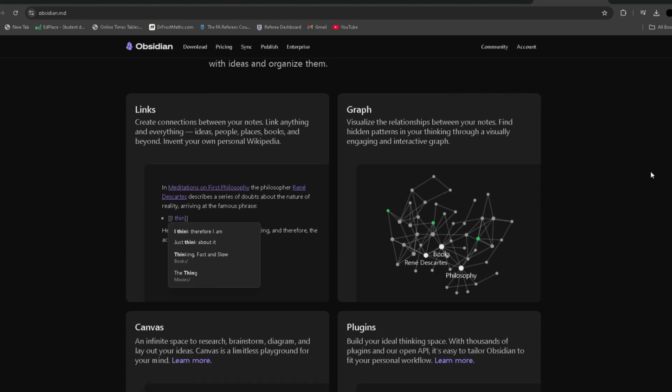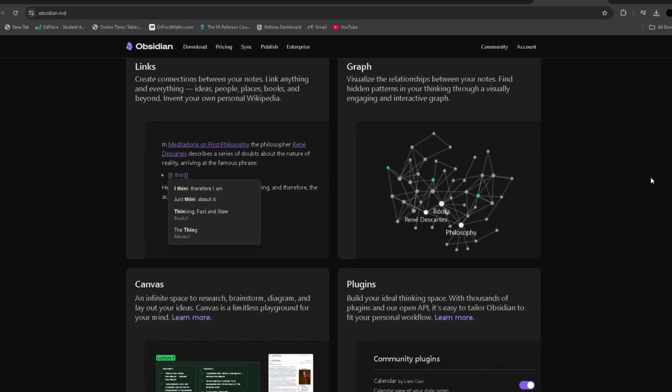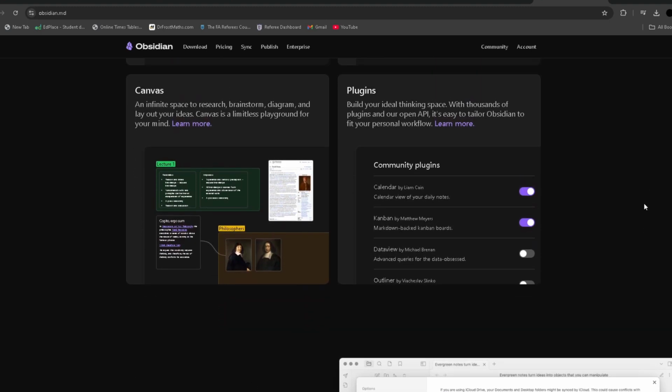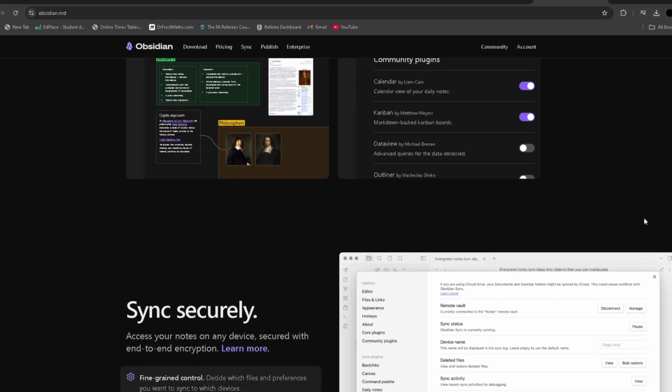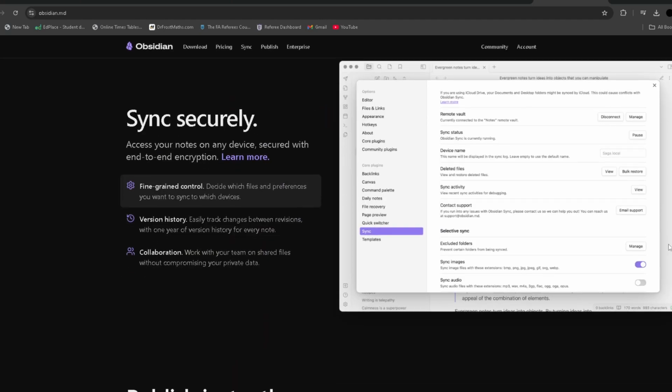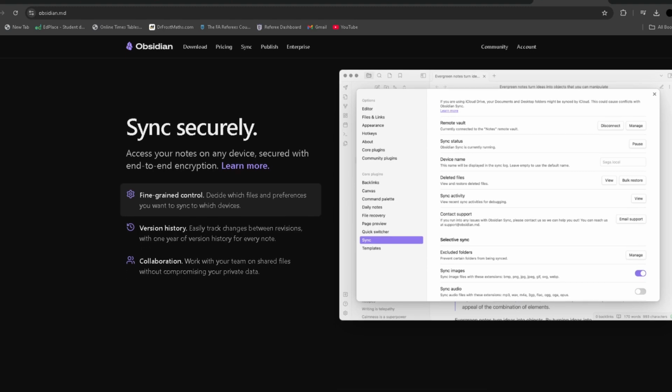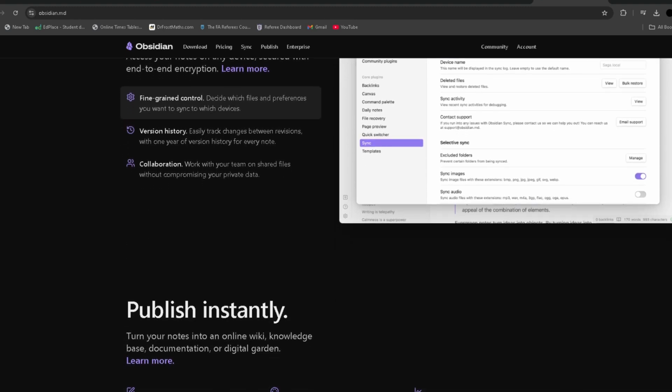Obsidian's core strength lies in its ability to build a second brain. By linking notes together, it enables users to explore relationships between ideas in a non-linear fashion. It offers advanced features such as graph views, backlinks and plugins. These all enhance its flexibility, making it suitable for deep knowledge management.